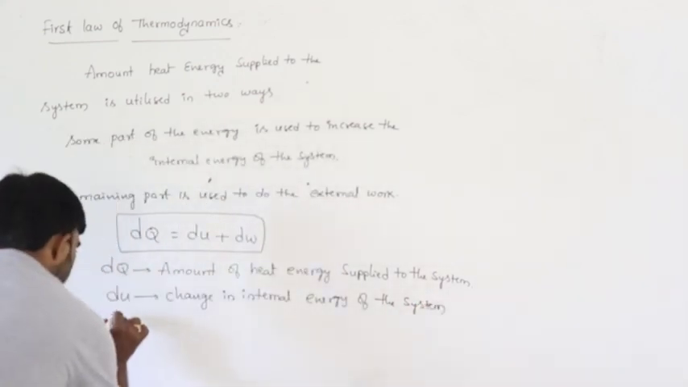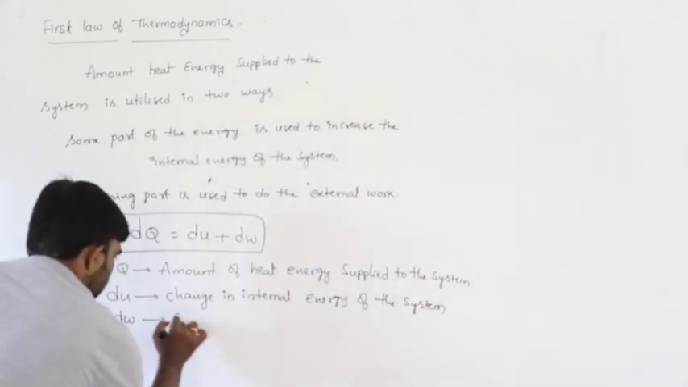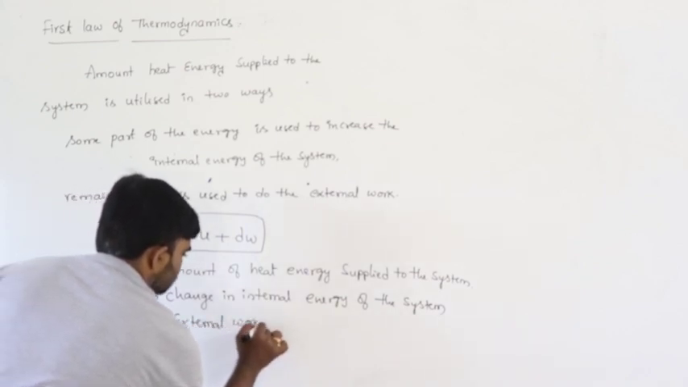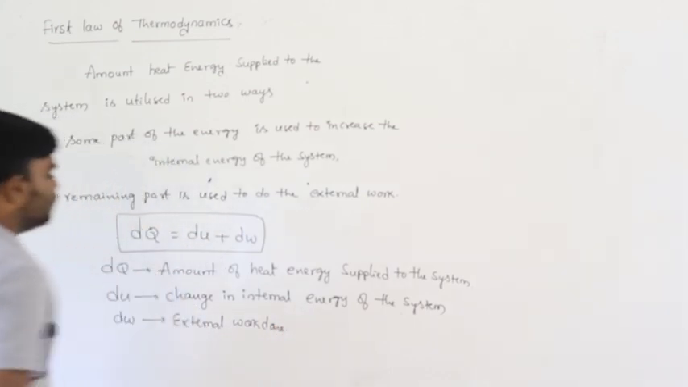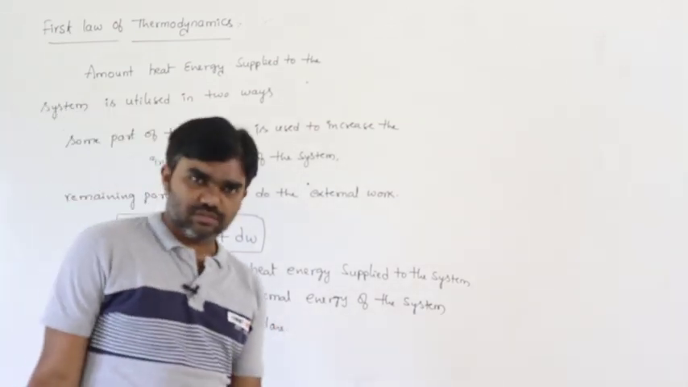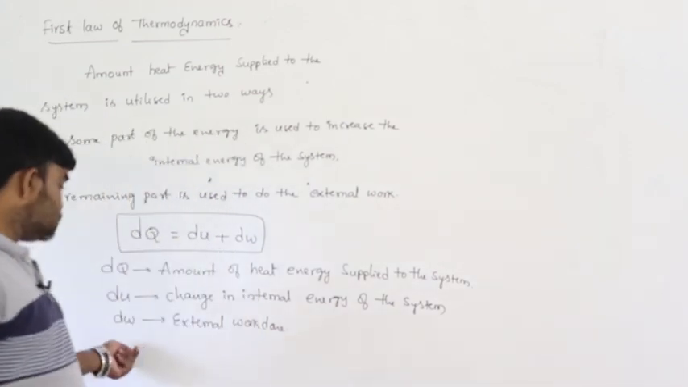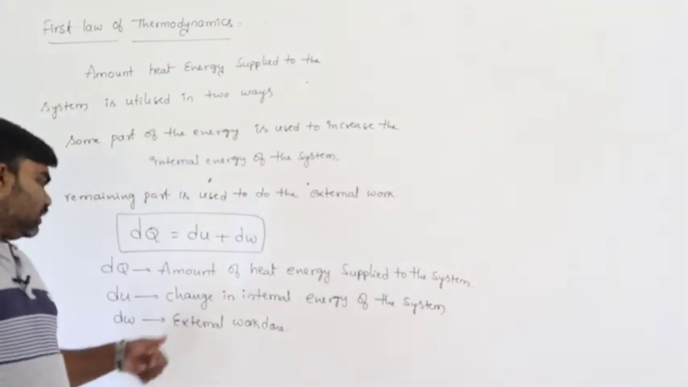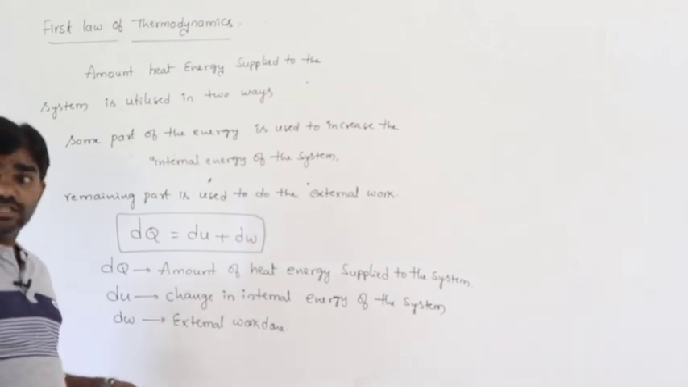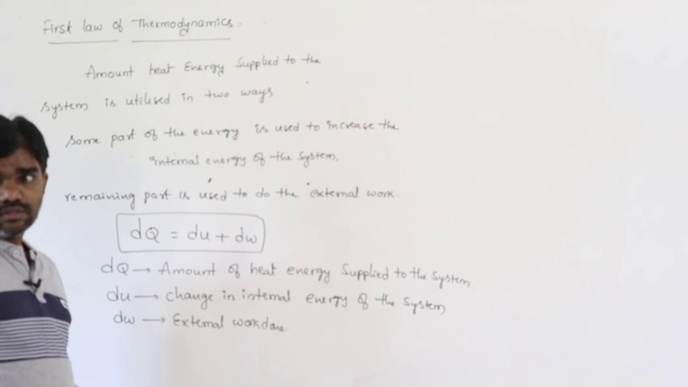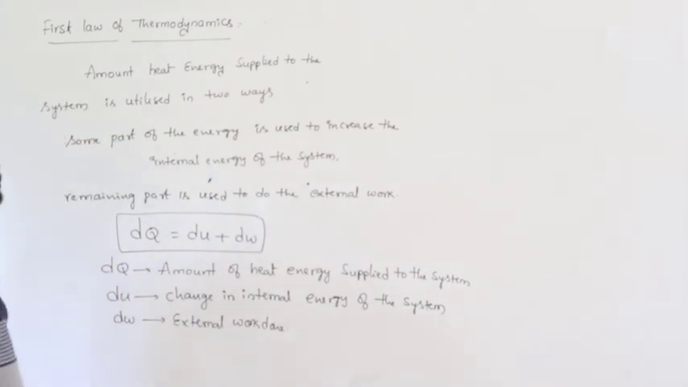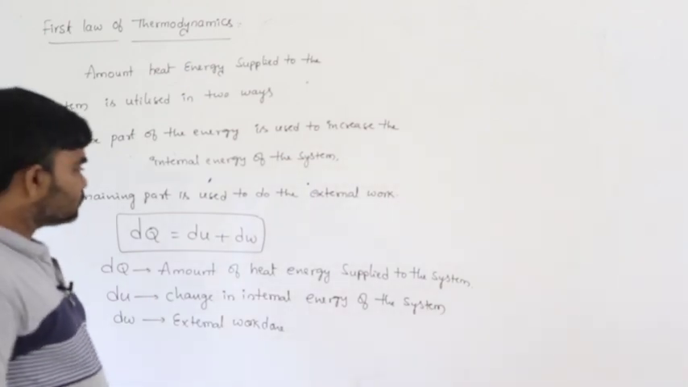Next, dW is the external work done. It is the work done by the system or on the system, depending on the different situations. Later we can discuss dW, the external work done. So this is the change in internal energy. Change means maybe an increase or a decrease. So this is the first law of thermodynamics.